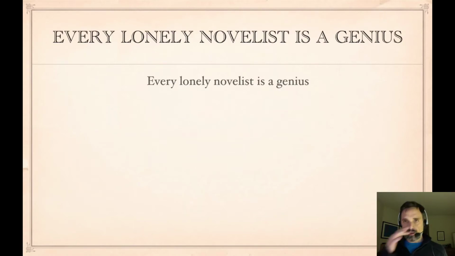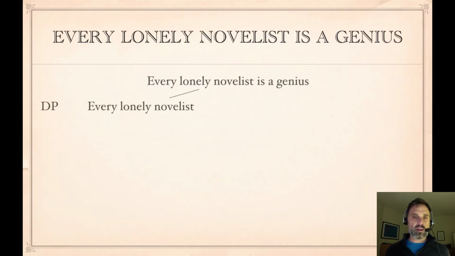So consider the sentence, "Every lonely novelist is a genius." How shall we parse this sentence? Well, we can say the determinative phrase is every lonely novelist, because there's a noun, novelist, a noun phrase, lonely novelist, and then a determinative phrase with the determinative word every attached to the noun phrase lonely novelist. And then we also have a verb phrase, is a genius.